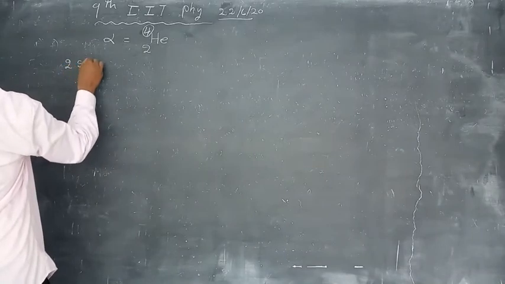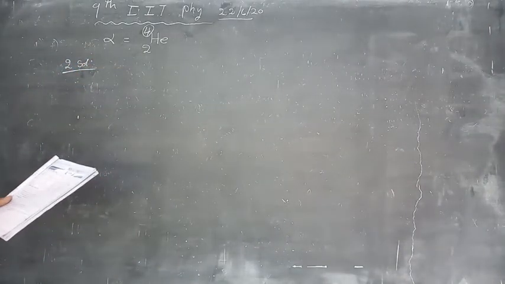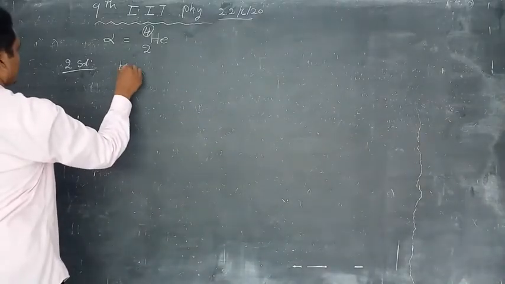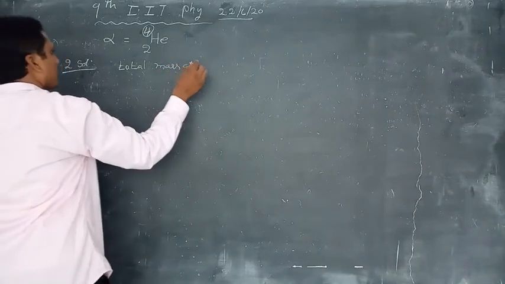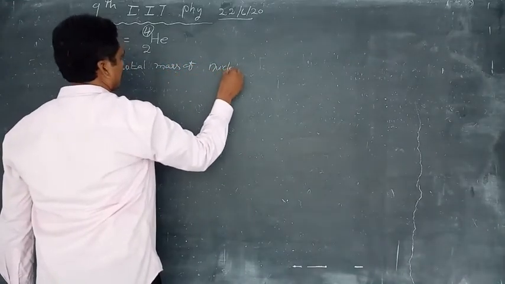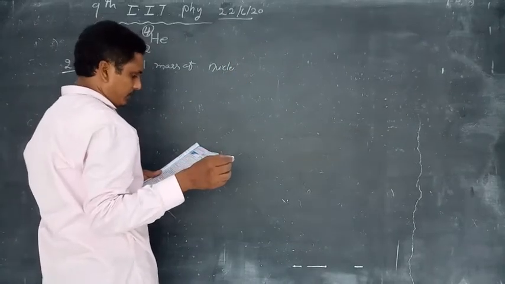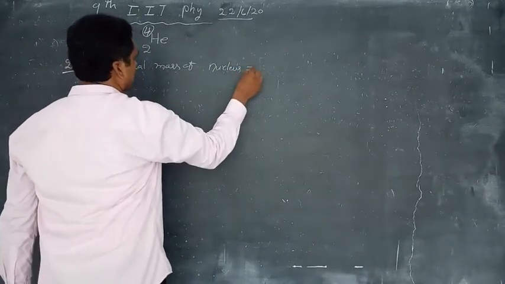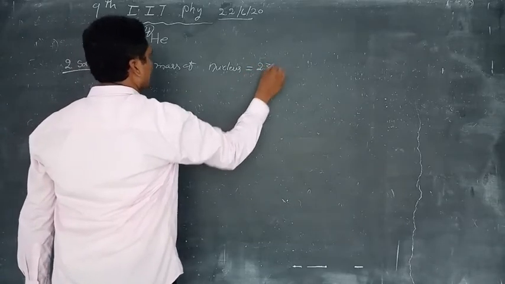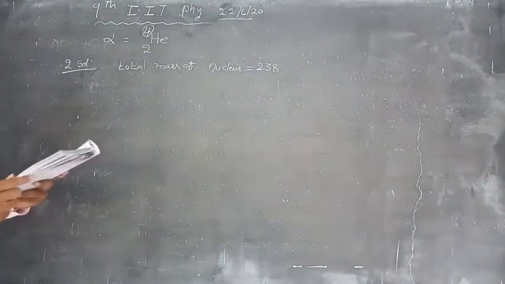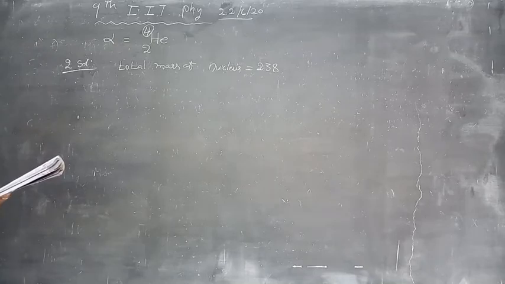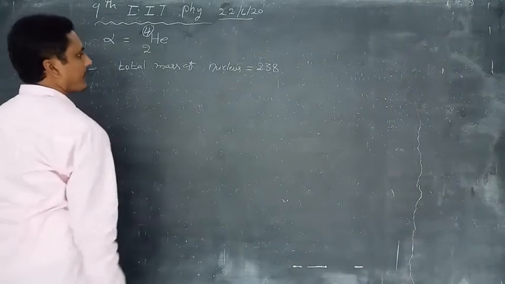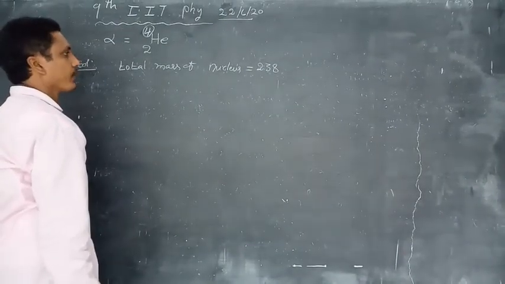Second solution. Look here. Total mass of the nucleus is equal to 238. This is the initial mass at rest. So it decays by emitting an alpha particle. It is divided into two parts, 4 units and 234 units.